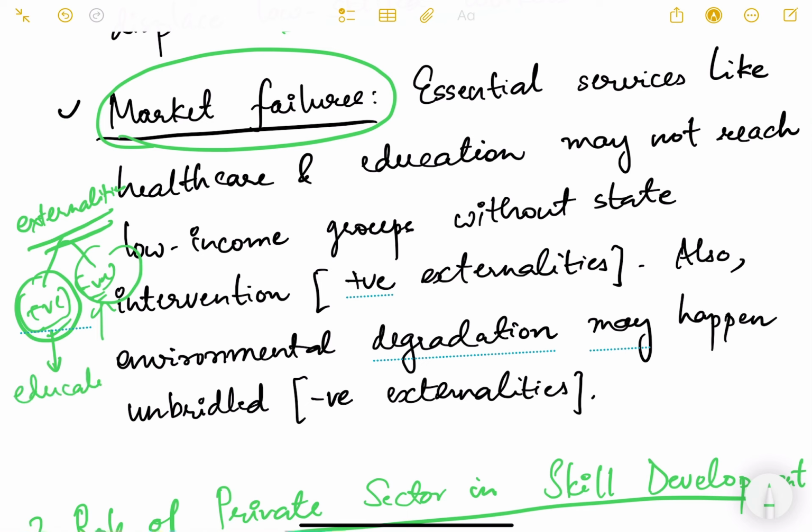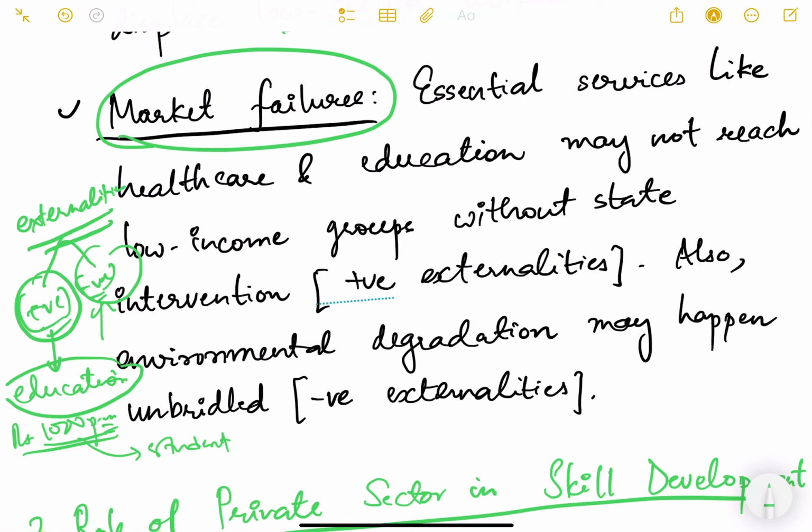Okay, so see, if somebody is, say, paying rupees 1000 per month to go to school and achieve education, so this 1000 is obviously giving benefit to that student. But at the same time, since education will impact positively on the student's life, he will become a good citizen, a good son or a good daughter, a good neighbor.